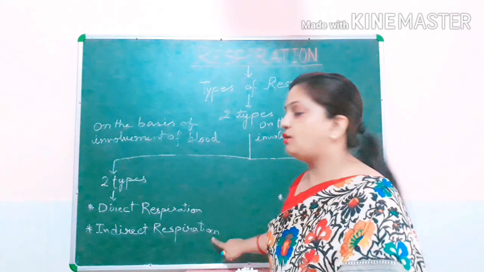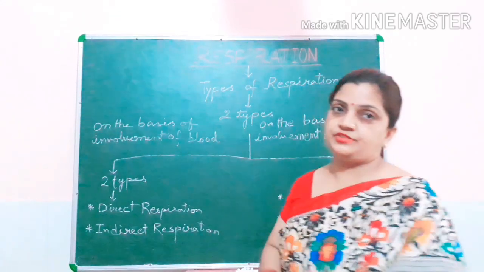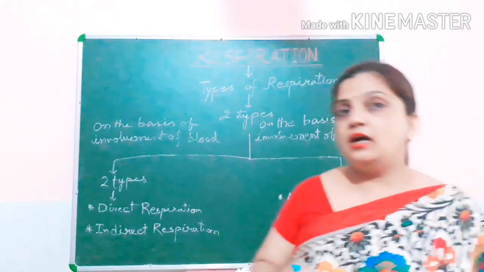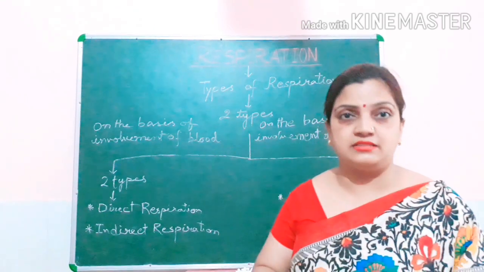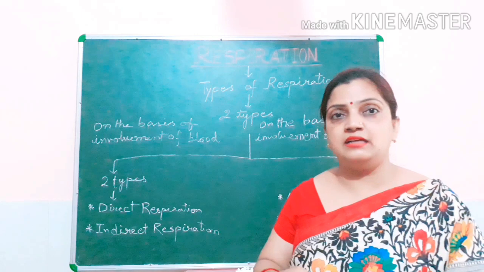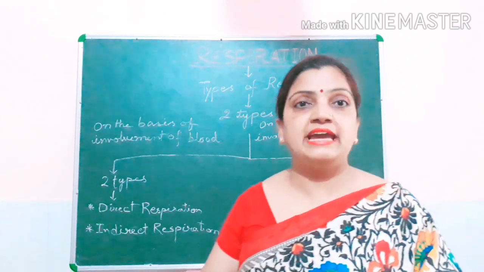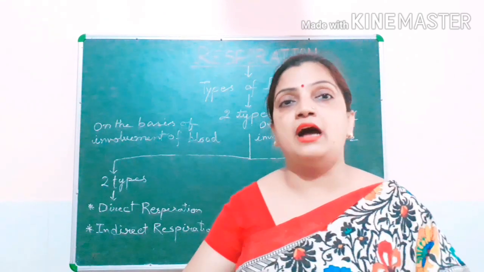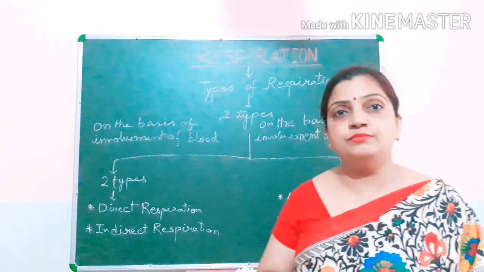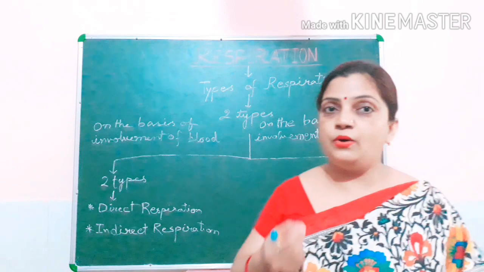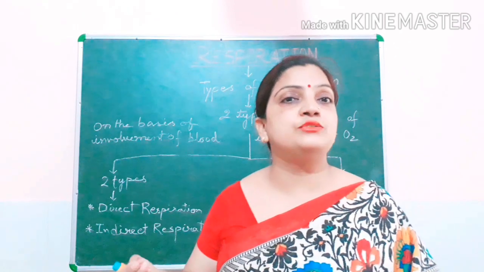But in case of indirect respiration, after inhalation, when oxygen reaches the lungs, inside the lungs alveoli, the air sacs, are present, which are highly supplied with blood vessels. From these air sacs, oxygen enters into the blood.